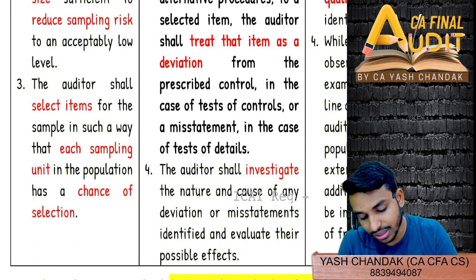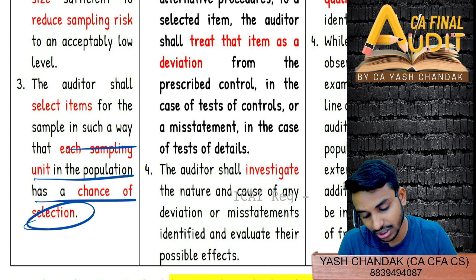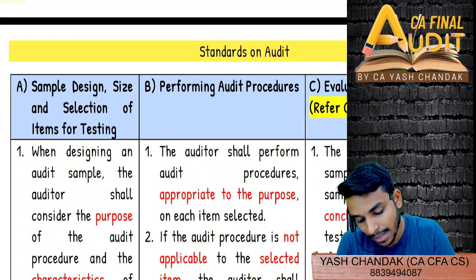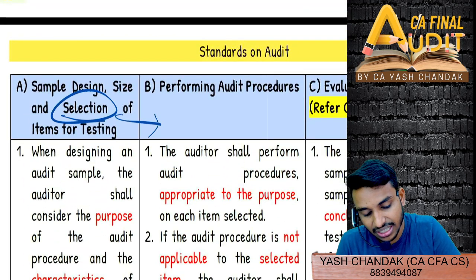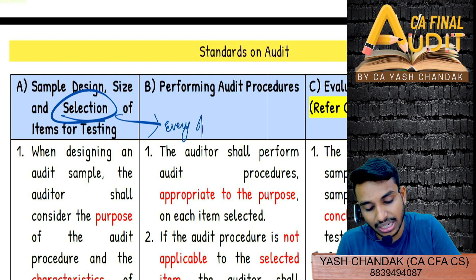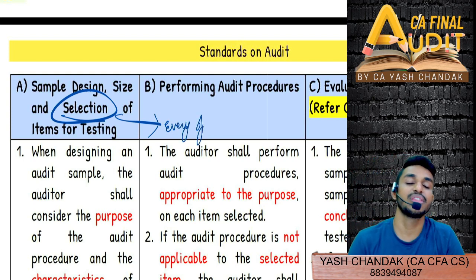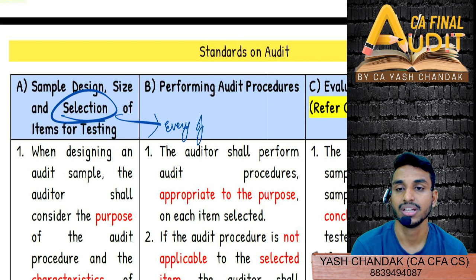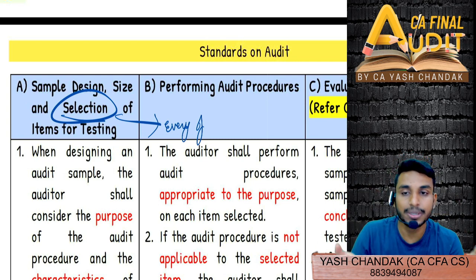Then the auditor shall also select items for the sample in such a way that each sampling unit in the population has a chance of selection. So selection should happen how? Selection should be such that everyone has an equal chance of being selected. So selection is based on equal probability theory.